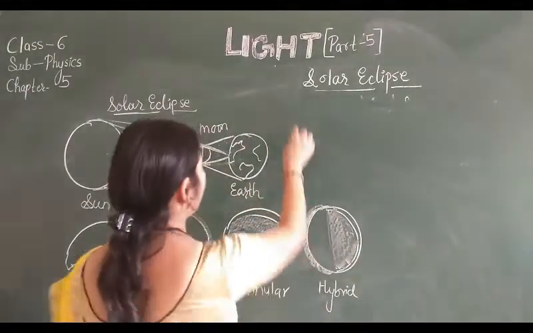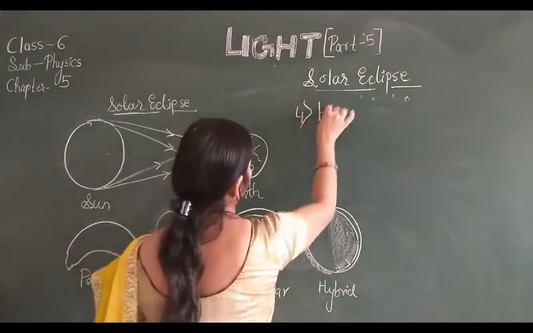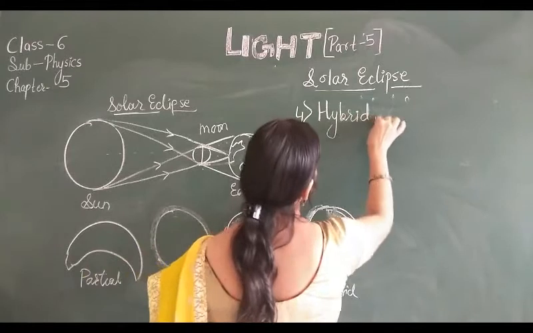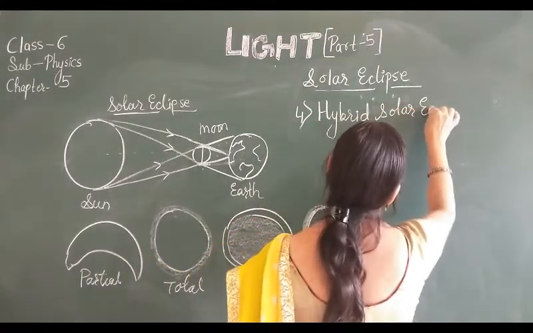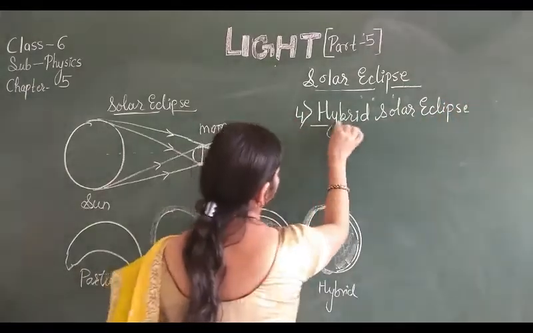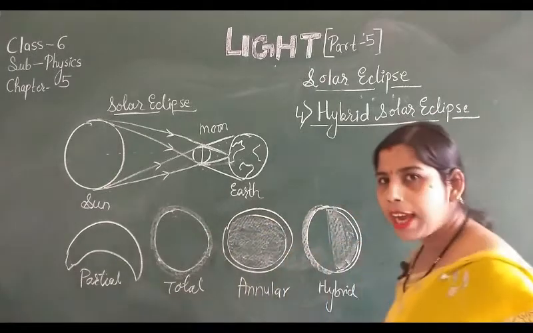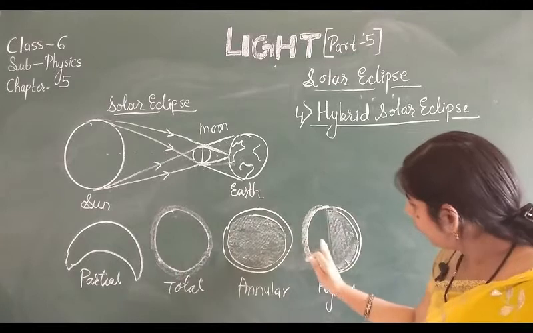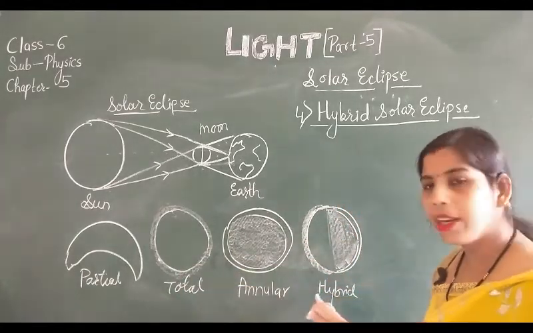Now the last type of solar eclipse is the hybrid. Hybrid means mix, hybrid solar eclipse. That means what is a hybrid solar eclipse? Look at the diagram here. Here one part looks like a total solar eclipse and one part looks like an annular solar eclipse.